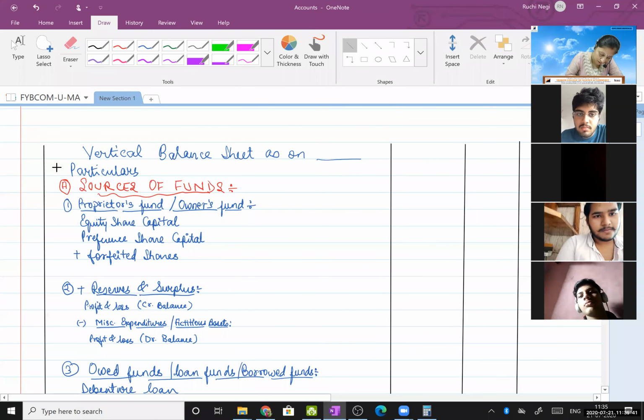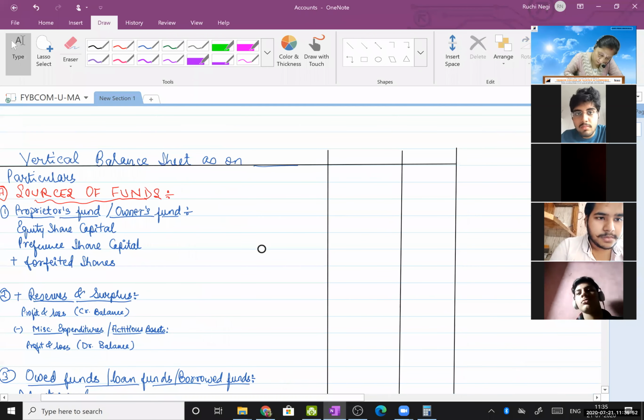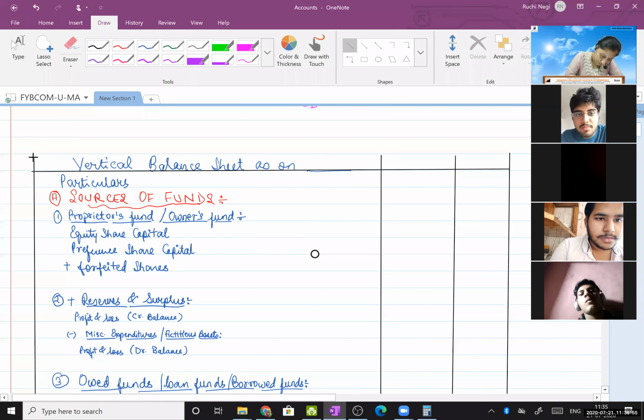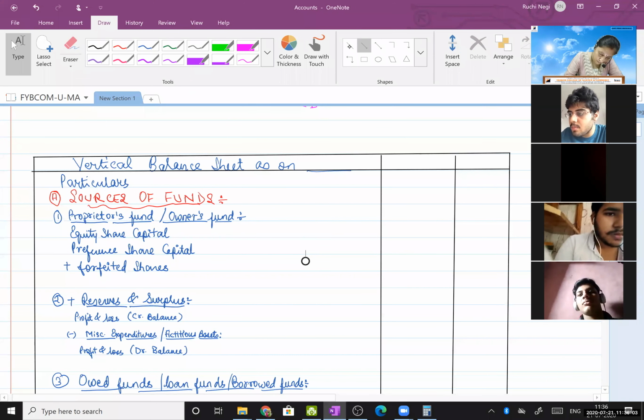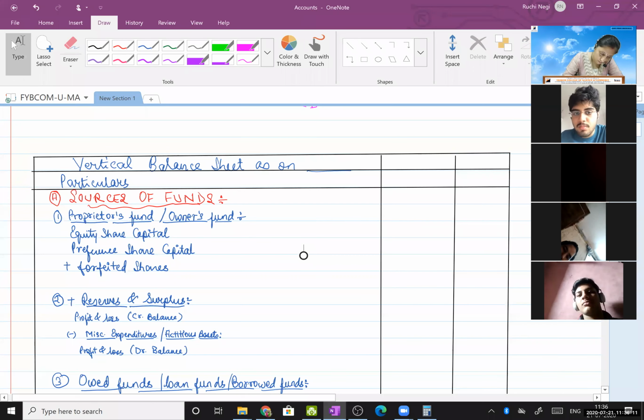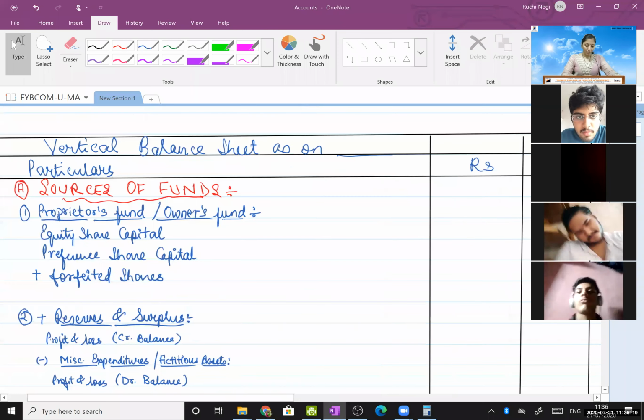Vertical balance sheet. Start with sources of funds.